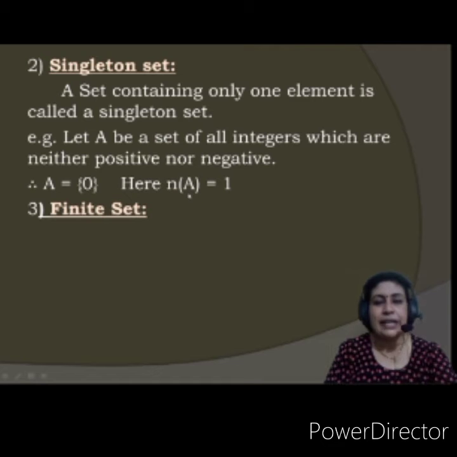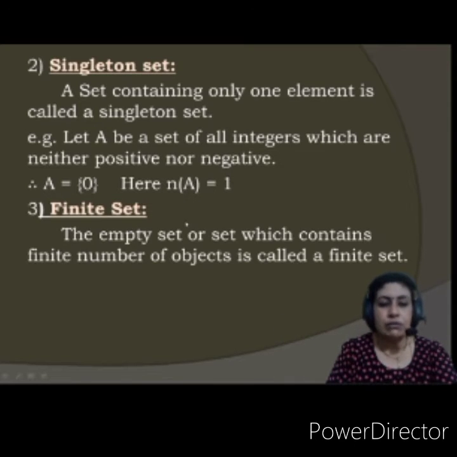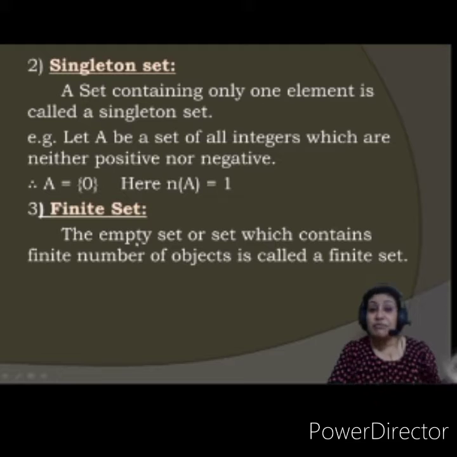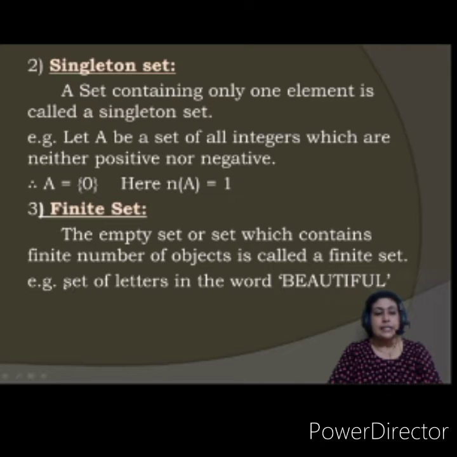As I was explaining in the previous slide, yes, it has got some limit. A limited number of elements are included in the finite set. So let us see. The empty set or a set which contains a finite number of objects is called a finite set. Understand this, the empty set is also a finite set. Remember this, it is a finite set, and the set which contains a finite number of objects is called a finite set.